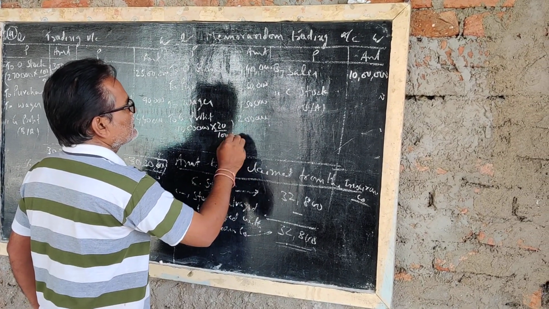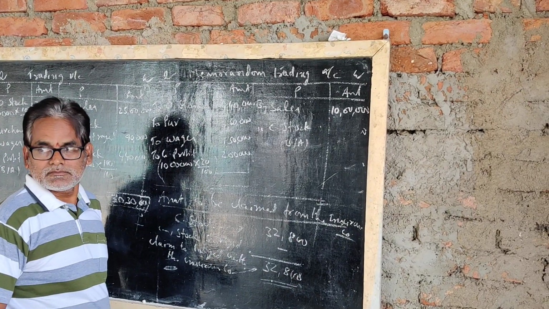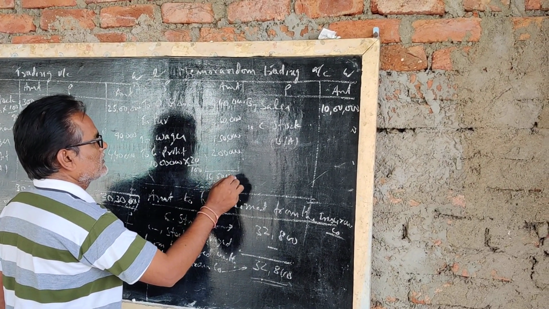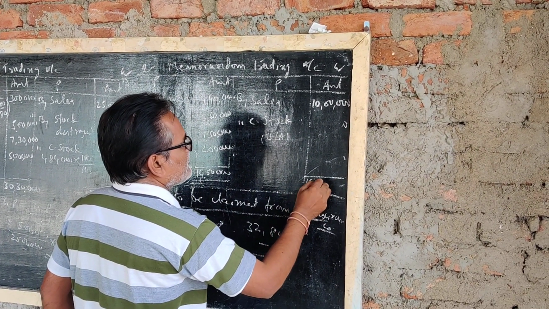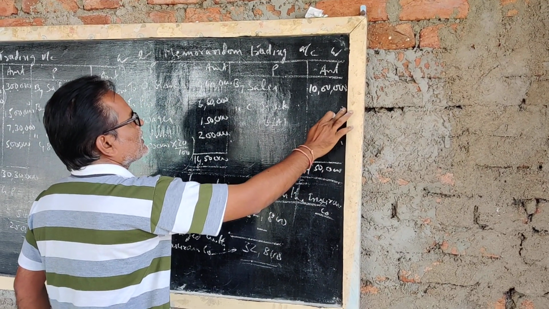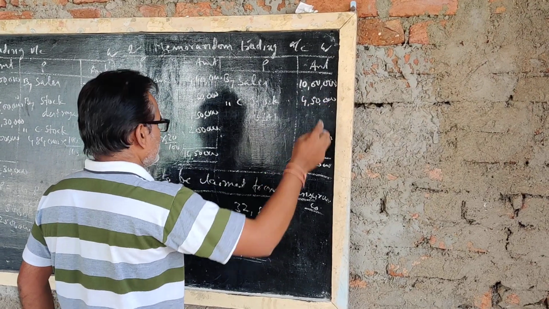Find the total. Total how much? 14,50,000. Closing stock 4,50,000 rupees.